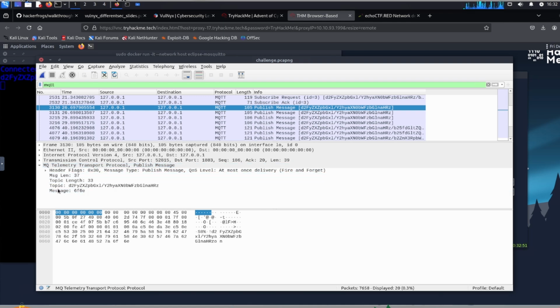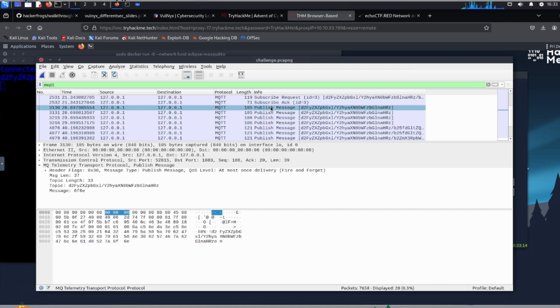It says topic equals something, and then the message is going to be 6F6E. But when we take a look at the hex bits over here, we see that 6F6E is associated with the letters ON, which means on.